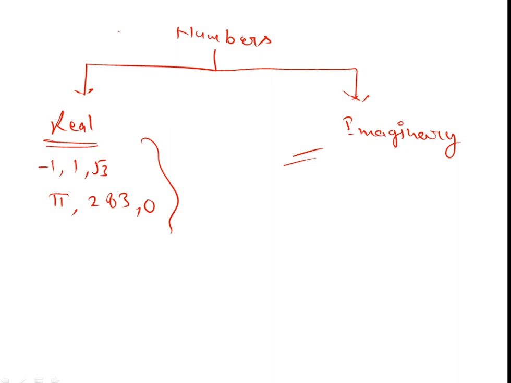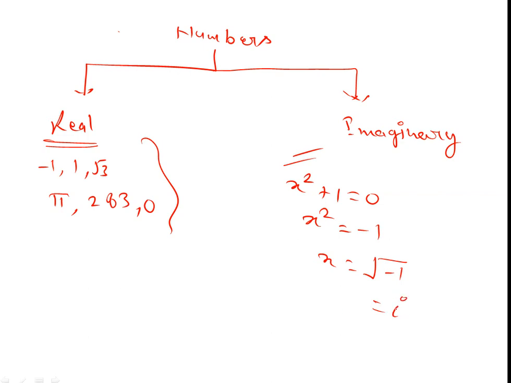So I am discussing the imaginary number. The word imaginary number comes from an equation like x square plus 1 equal to 0. When we solve this equation, we find x square equal to minus 1 and x is equal to under root minus 1. This is the big blunder of mathematics. This number is not possible, meaning it is imaginary. So the name is iota.